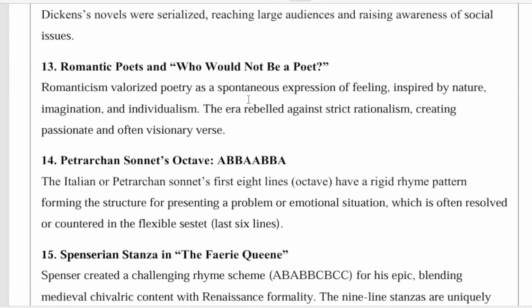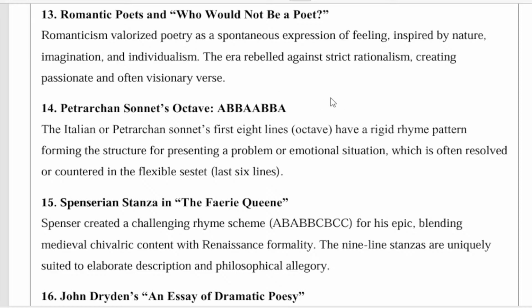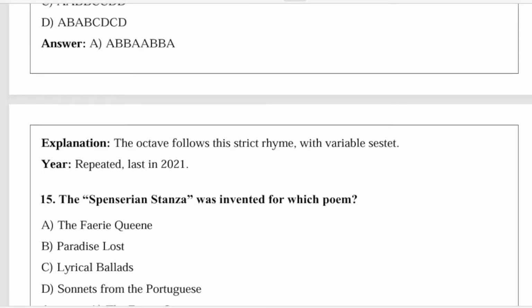So this follows the rhyme scheme ABBAABBA. In the Italian or Petrarchan sonnet, the first 8 lines have a rigid rhyme scheme, forming the structure for presenting a problem or emotional situation, which is often resolved or countered in a flexible sestet. The last 6 lines are called the sestet in the Petrarchan sonnet and Italian sonnet. There are four types of sonnets.